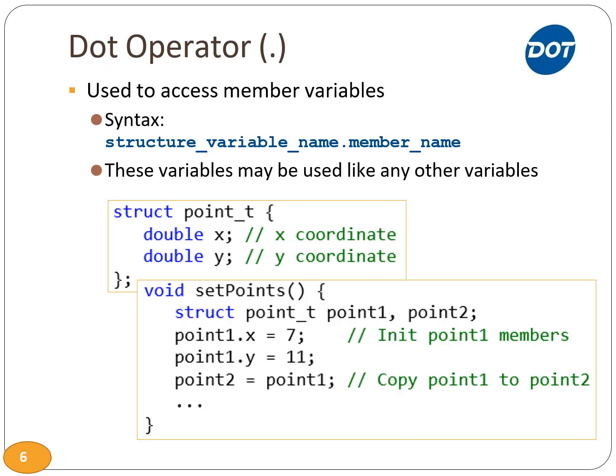In C programming, structures play a pivotal role in organizing related data. The dot operator is used to access and manipulate member variables within a structure. For instance, if we have a structure point_T with members like x and y, we can access them using the dot operator that is shown in the setPoints function. Once accessed, these member variables can be utilized just like any other variables in C. They can be assigned values, undergo arithmetic or logical operations, or even be used as function arguments.